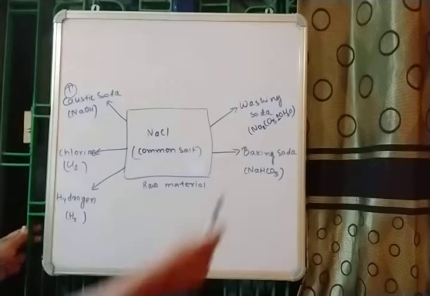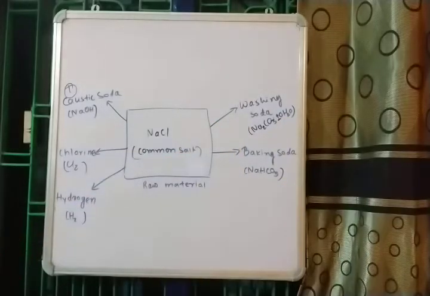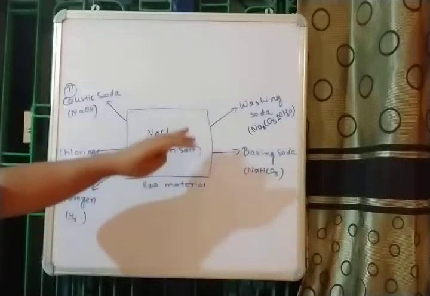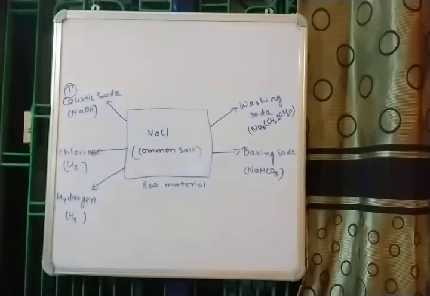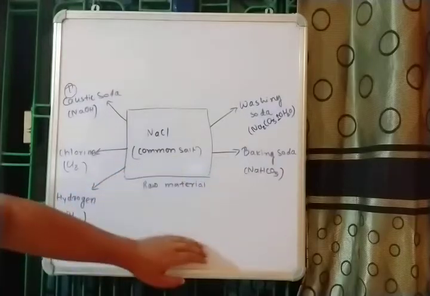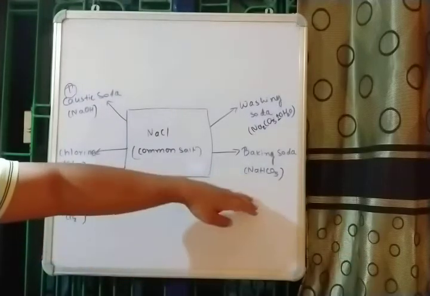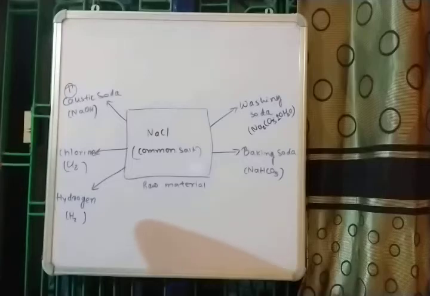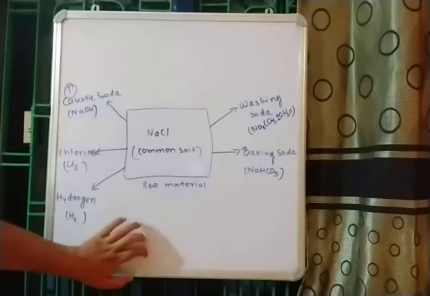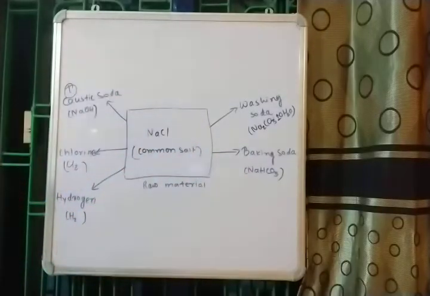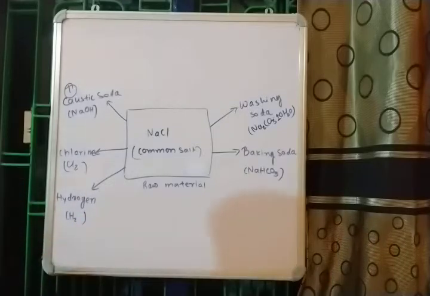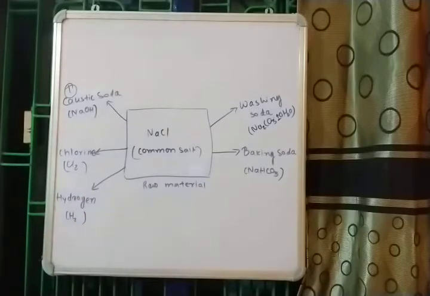Then let's come to washing soda. Washing soda and baking soda, these are also products of common salt. Some chemical reactions are involved, a number of chemical processes are there, and after completing those chemical processes, NaCl is converted into baking soda, and from baking soda it is converted into washing soda. So as I told you, this particular compound NaCl is very useful as a raw material, and it is involved in a number of chemical reactions.